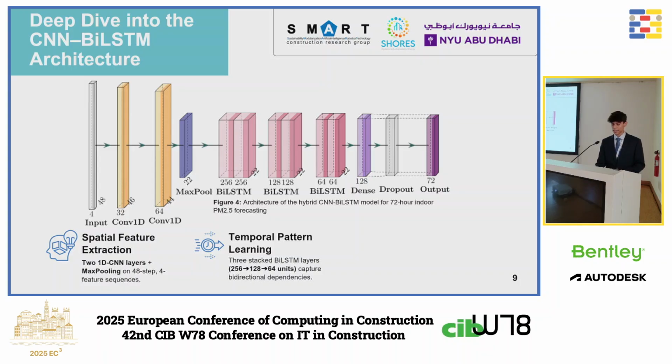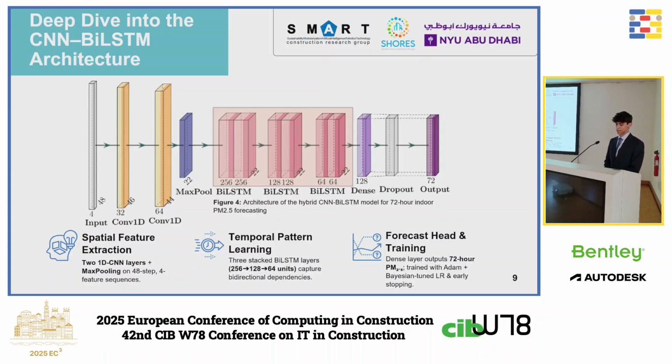From there, we have, of course, the max pool, and then we have the BiLSTM stack, these 3 layers, and they go from 256 to 64 units. And you might be wondering, why is this the case? To progressively learn and refine temporal features from air quality time series, we do it in a hierarchical way. So we start from broad patterns, and then we go to fine-grained insights. That's why it's really important to start with big layers, and then reduce them to have more fine-grained insights. And lastly, we have the forecast head and training.